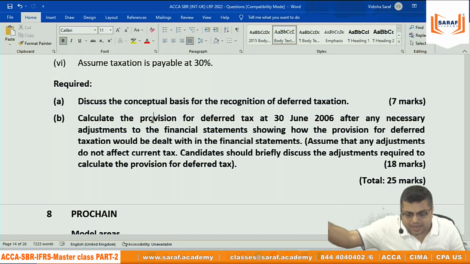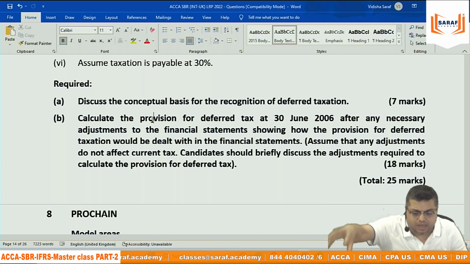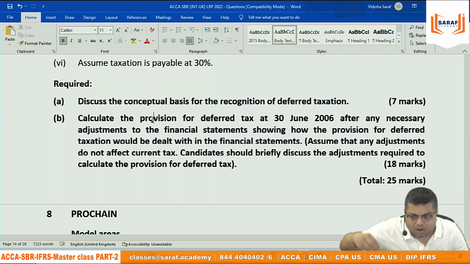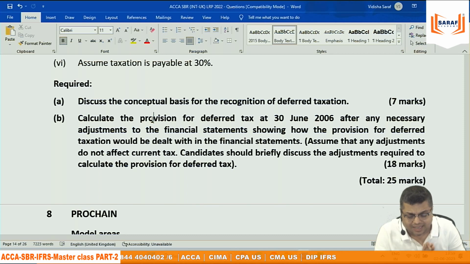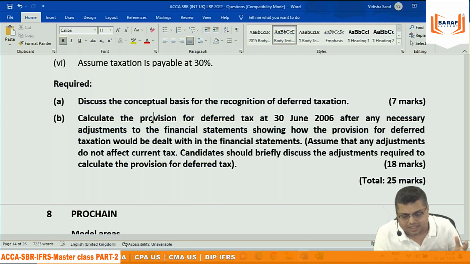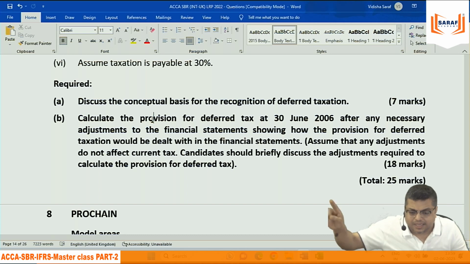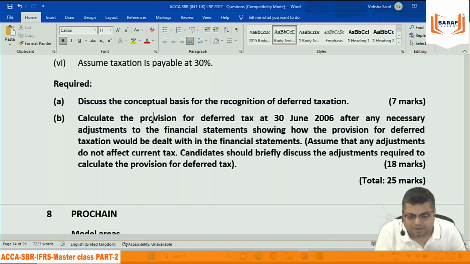But when the income tax return is filed and the government does scrutiny and all that, and then the government is saying some different figure, that has no relation with deferred tax. Your estimate was wrong. Your calculation was wrong, not intentionally, unintentionally also. So whatever you have recorded as an expense and whatever finalization is done by the government, that is called under or over provision.